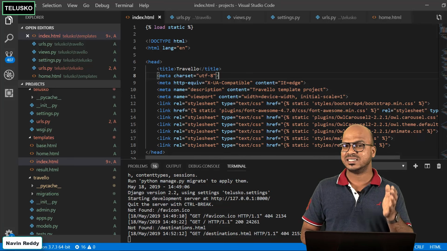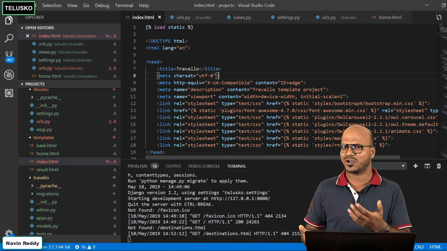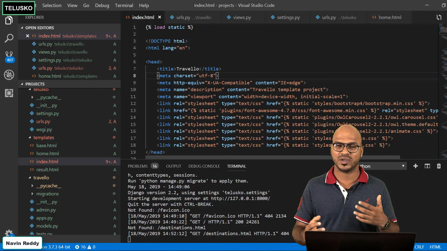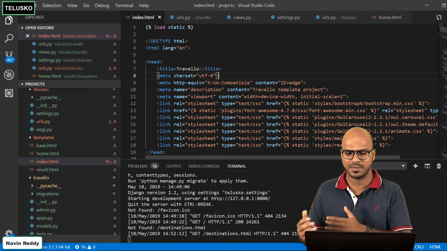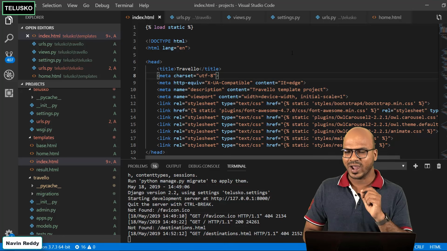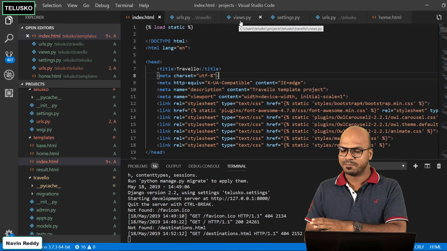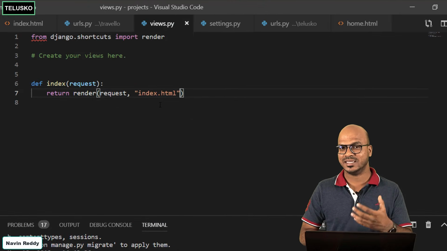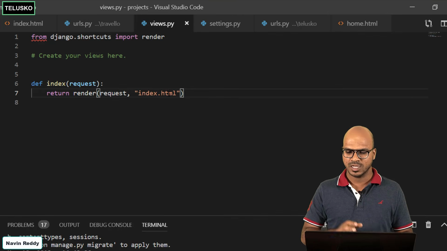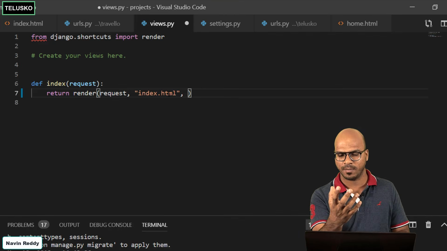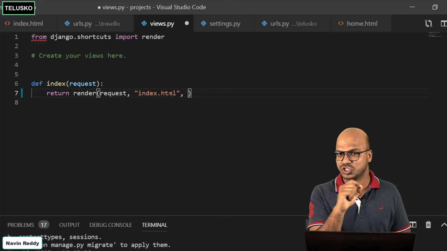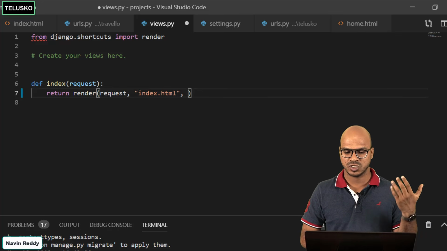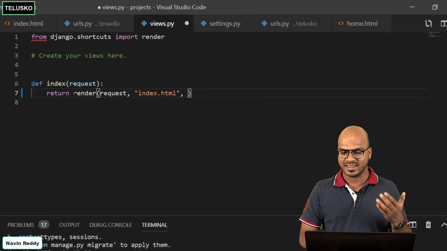So I want to pass this data from Python code, because Python is a programming language, so you can do some processing there. And you can fetch this data from anywhere, as we have discussed before. You can fetch it from a database, you can fetch this from a live stream, from anywhere you want. So once you have data in Python, you can simply pass it here in the HTML. Okay, but how? First of all, we need to generate data in this view, in this views.py. So just to show you how we can do that, we can simply give a comma. So if you remember, whenever you call index.html, the request goes to the server and says, hey, we want a home page. So this is the function which will get executed, and this will render your page.